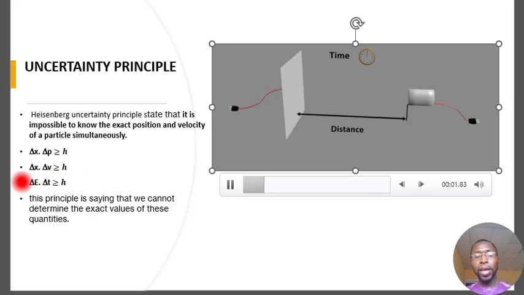And lastly, delta E times delta t is greater than or equal to the Planck constant. Again here, it's saying that the energy and time cannot be measured at the same time. So this principle is just telling you that the values of these quantities can never be measured at the same time. So these are the concepts we need to know in wave particle duality of light.